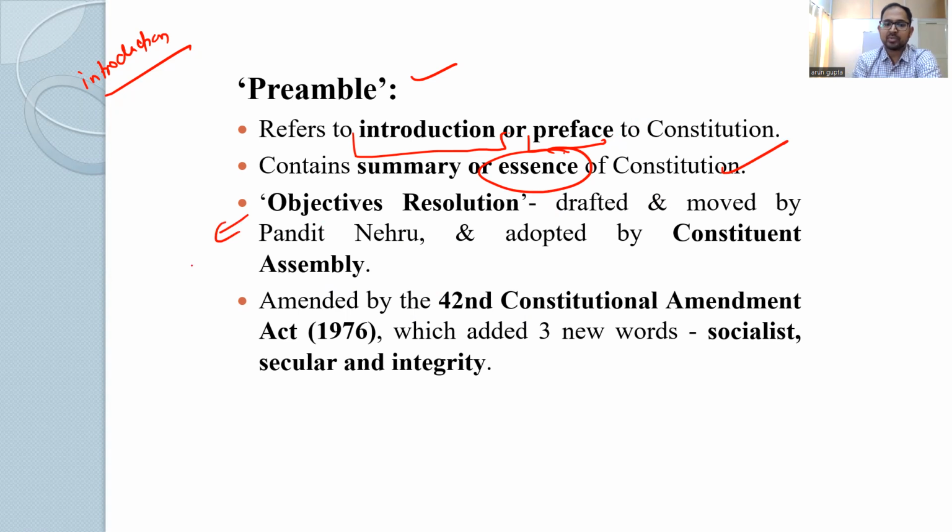As we talked about in the second video, on 13 December 1946, Jawaharlal Nehru moved the objective resolution in the Constituent Assembly, and it was later adopted as the Indian Preamble, the same objective resolution with certain modifications. The preamble has been amended only once, through the 42nd Constitutional Amendment Act of 1976, and three new words, socialist, secular, and integrity, were added into the preamble. So this was about the basics of the preamble.